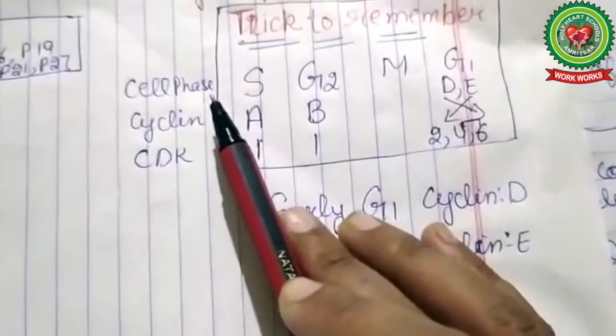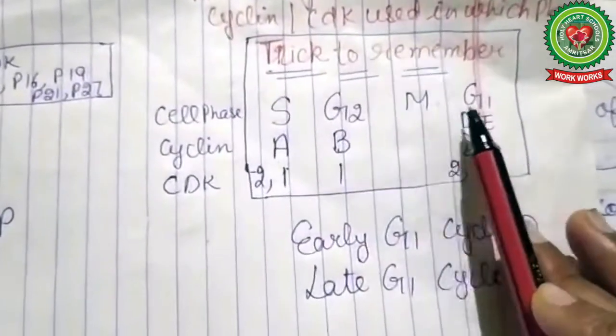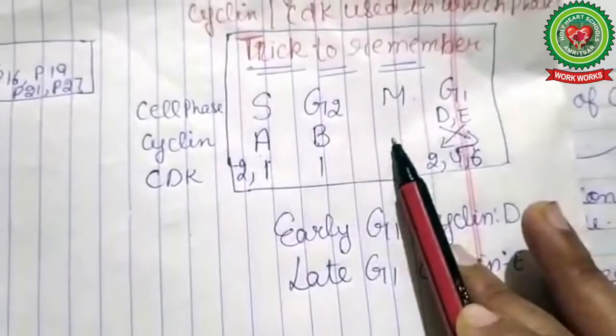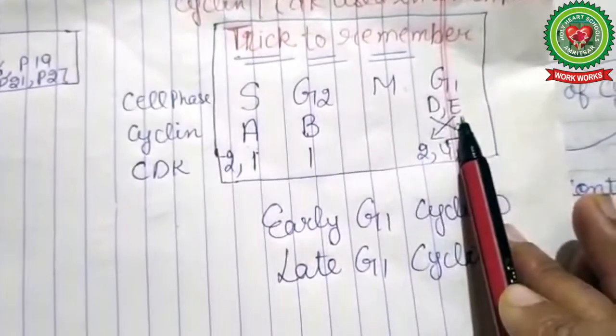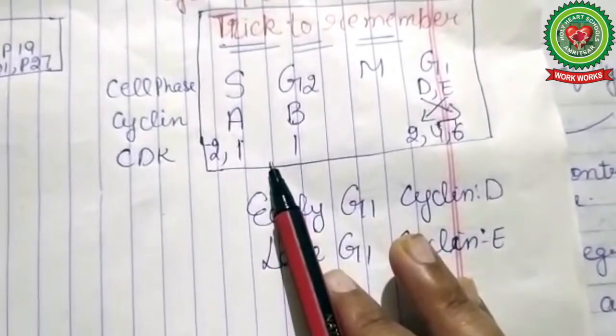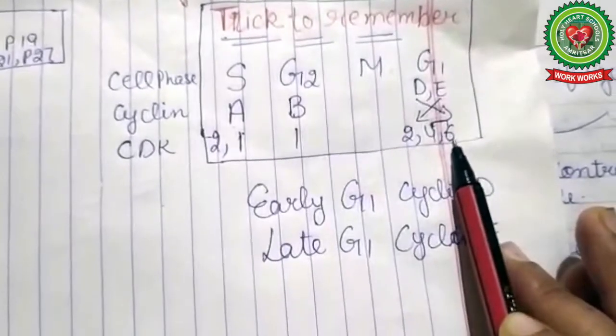First you write the cell phases: S, G2, M and G1. Then write the alphabets A, B, leave C, then D and E. Then write numbers and learn this number like a telephone number: 211246.